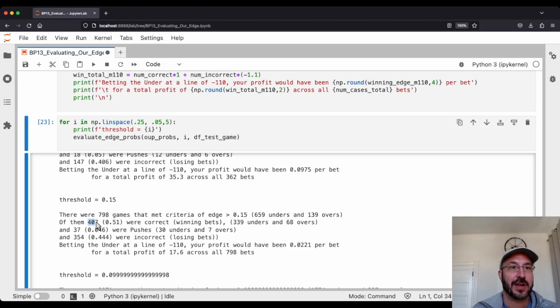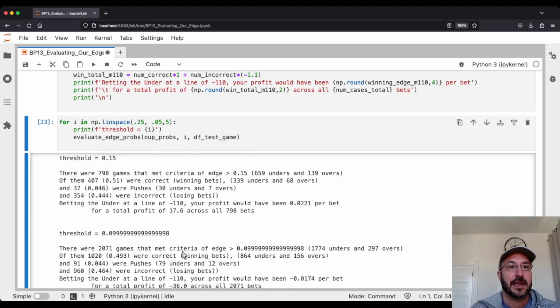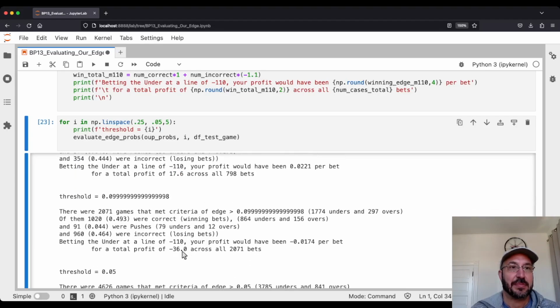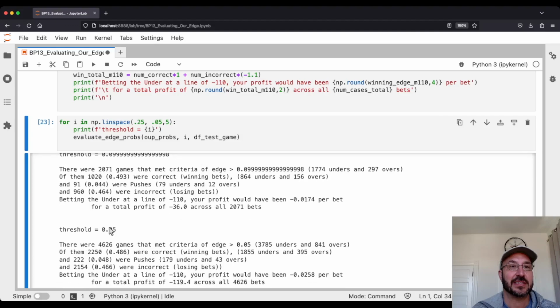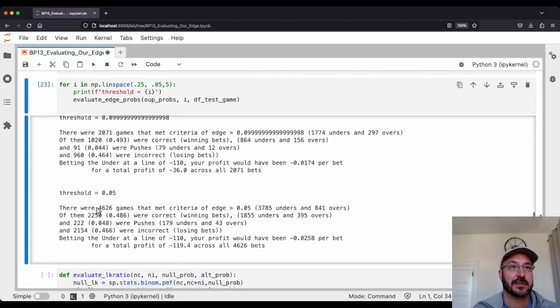Again, we're still more right than we're wrong, but the edge starts dropping down and we actually make less of a profit. And same thing as we go to 0.1. Now, again, we're still more right than wrong, but not enough to beat the Vegas edge. And if you go to 0.05, now you're really losing a lot of money. You're right a little bit more than you're wrong, but not enough to beat the edge.